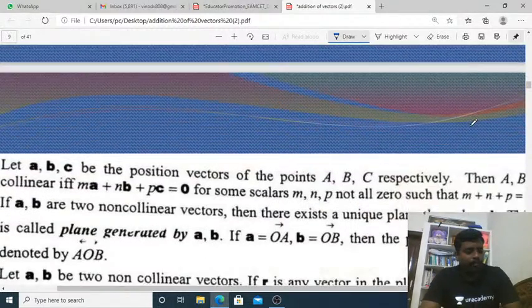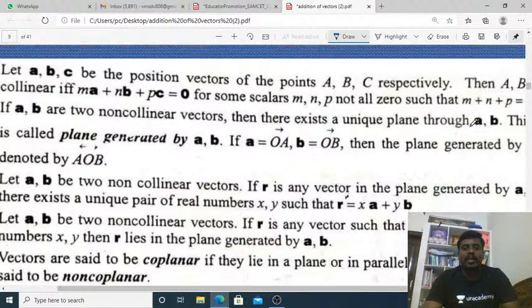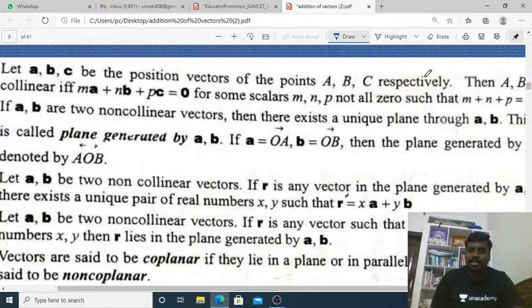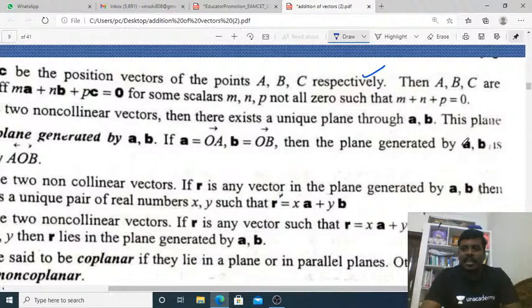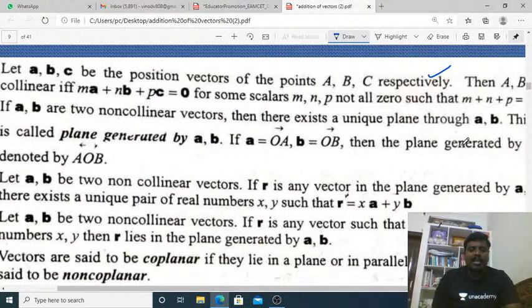And also something like that: if A, B, C are the position vectors of the points A, B, C respectively, then A comma B comma C are collinear if and only if MA plus NB plus PC equals 0.